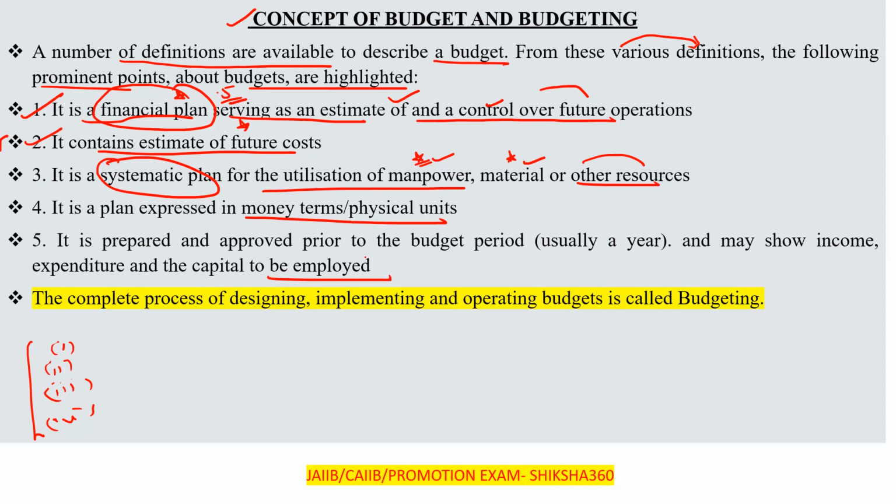Okay, please remember, I will explain once more. So what is a budget? Basically it is a financial plan serving as an estimate of and control over the future operations. Second, it contains the estimate of the future cost. Third, it is a systematic plan for the utilization of manpower, material or other resources. So please remember: a financial plan also, a systematic plan also.